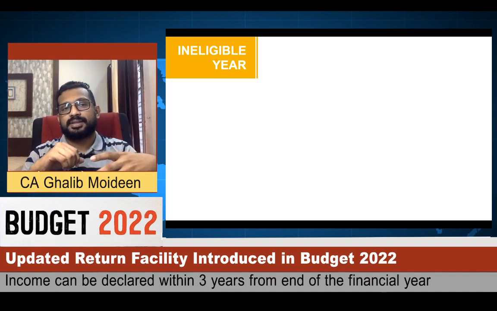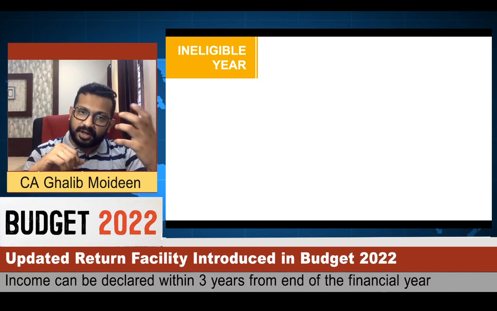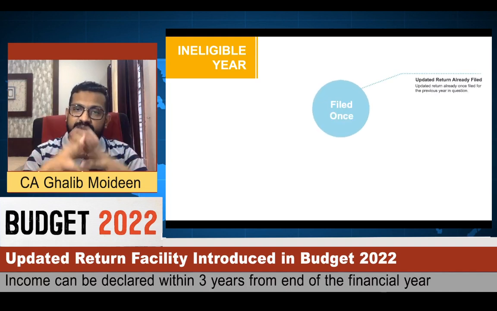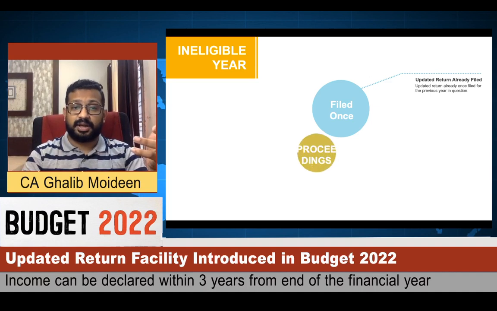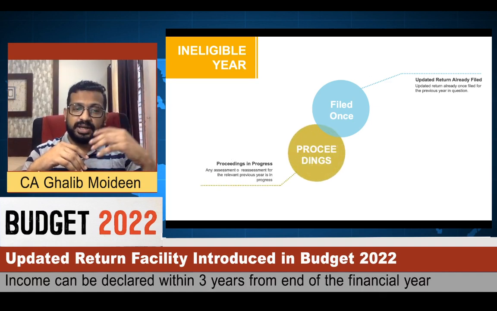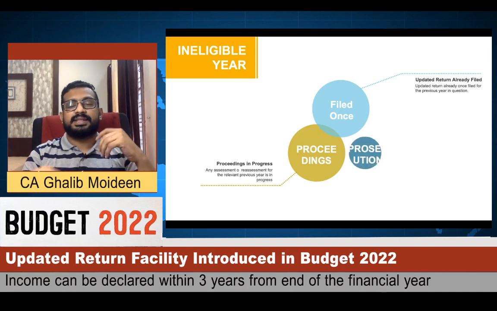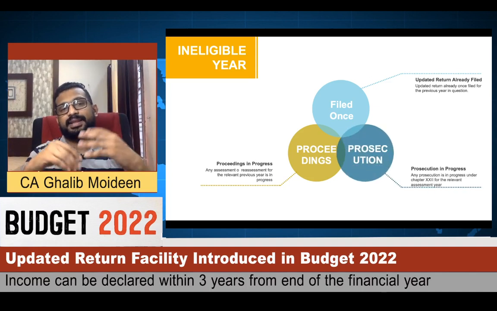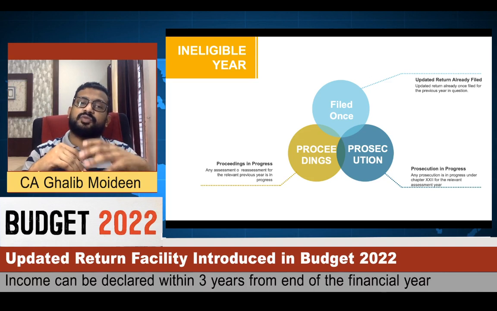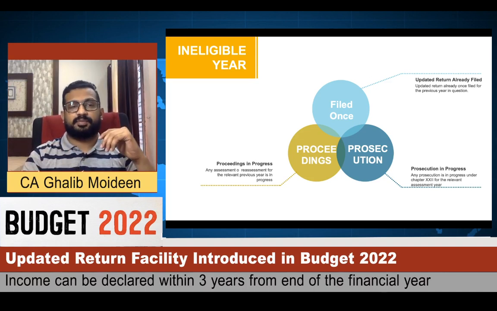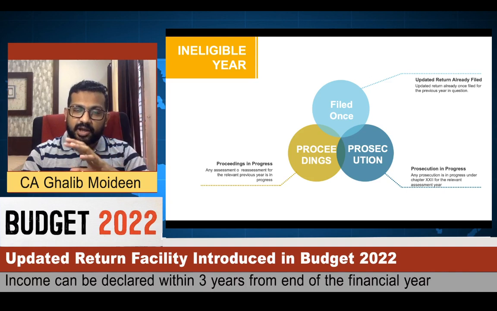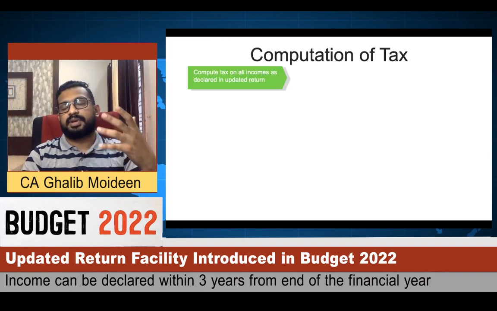Now let's try to understand in which years an updated income tax return cannot be filed. If you have already filed an updated return for an assessment year, then you are not eligible to file an updated return again for that assessment year. If a year is subject to proceedings like assessment or reassessment, then you are not eligible to file an updated income tax return for that assessment year. Same way, if any prosecution is pending for an assessment year, then you are not eligible to file an updated return for that assessment year. Other than these three categories, you can file an updated income tax return.